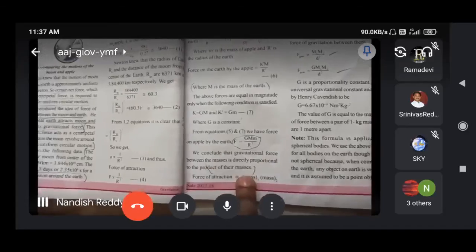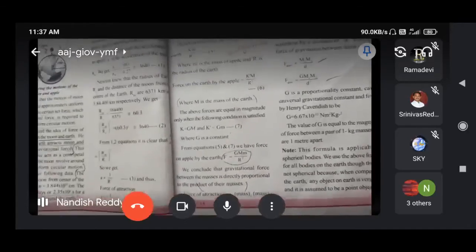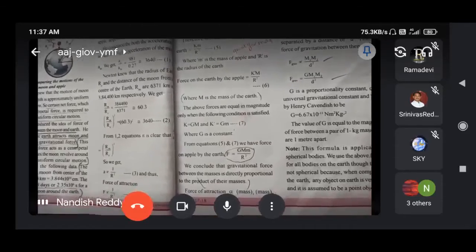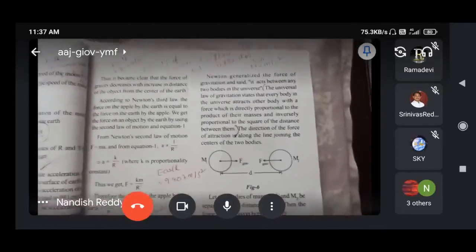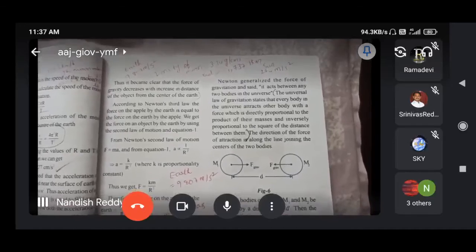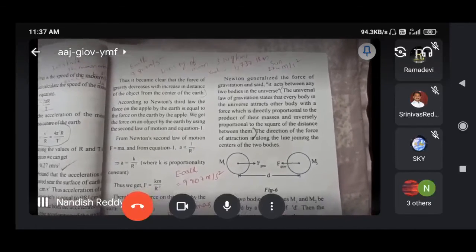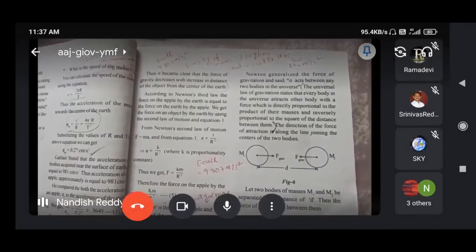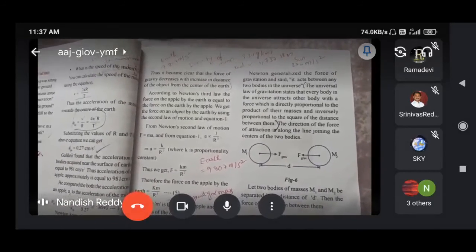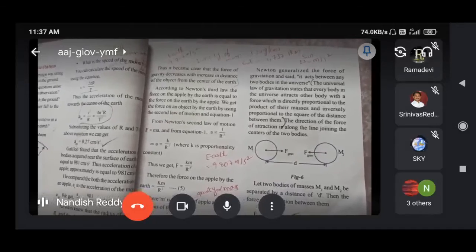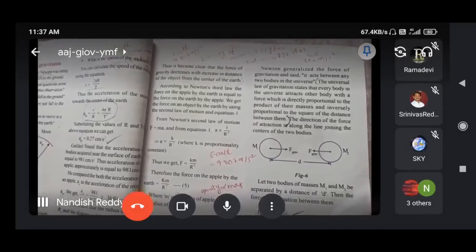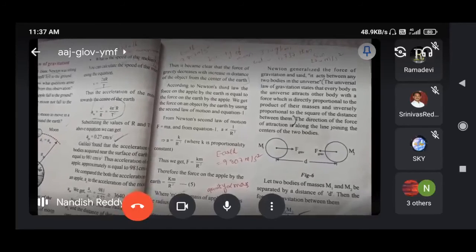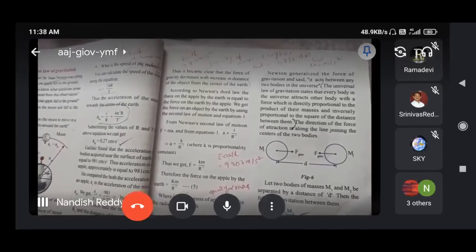Gravitational force between the masses is directly proportional to the product of their masses. So in that manner we can say that the universal law of gravitation states that for any two objects, here we are considering the earth and apple, GMm by r square is the force, which is directly proportional to the product of masses and inversely proportional to the square of the distance between them.